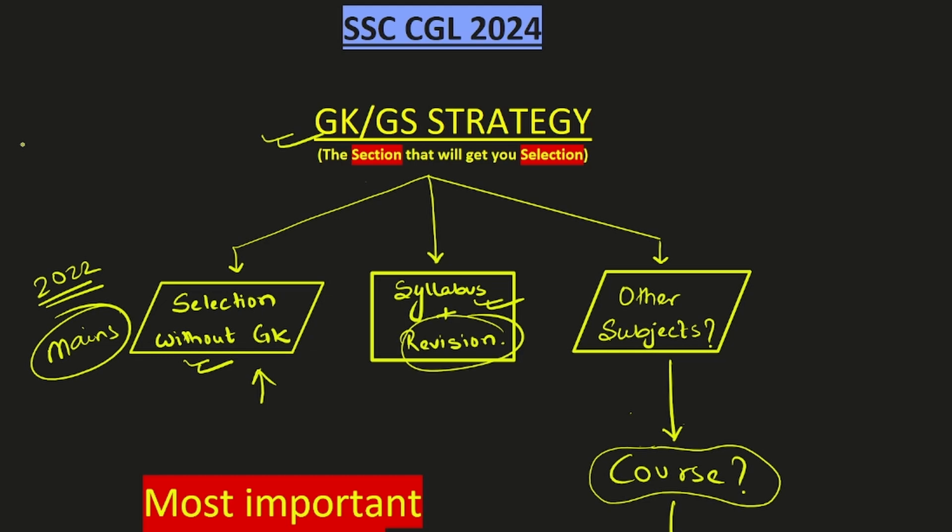So before I get on to the strategy part of this section, you need to understand one thing. What is your preparation level in other subjects? When I say other subjects, what is your preparation level in maths, reasoning and English? You have to judge it. Accordingly, you have to devote time for GS section.